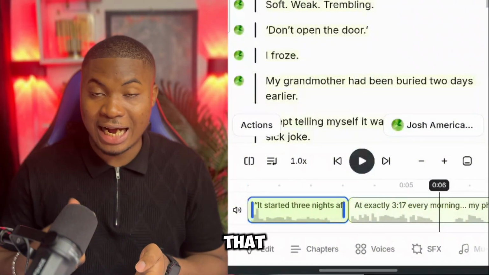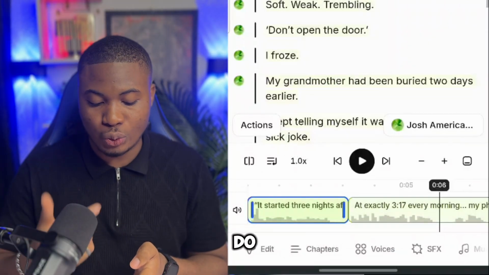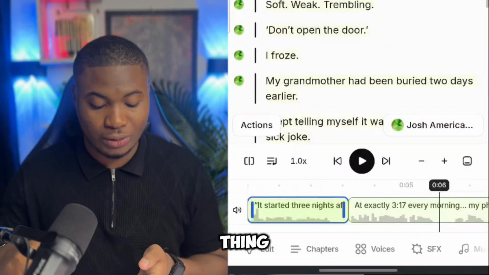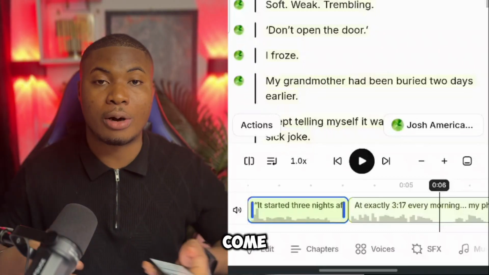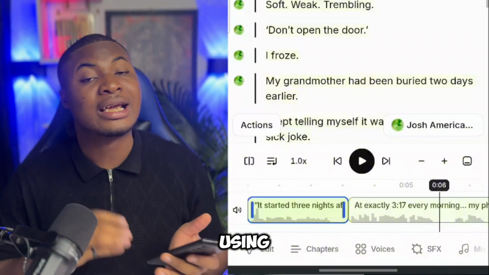So you can actually see that this exact particular thing sounds like me. So what you're going to do is export it to your phone and start moving to the next thing, which is your editing. So now for us to be able to edit and put in effects and sound, we are going to be using CapCut.